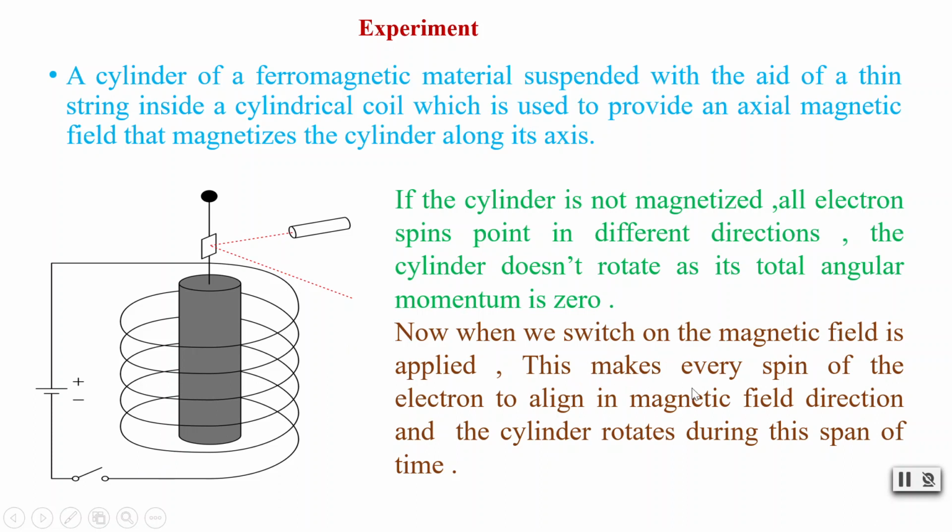Now this makes every spin of the electron align in the magnetic field direction. So here the magnetic field direction is along the axis. Now every spin of electron, that is all electron spins, align in the magnetic field direction, and the cylinder rotates during this span of time. So when we suddenly apply the magnetic field, the spins of the electrons also get aligned in the magnetic field direction, and in that span of time, the cylinder rotates until the spins align in the magnetic field direction.